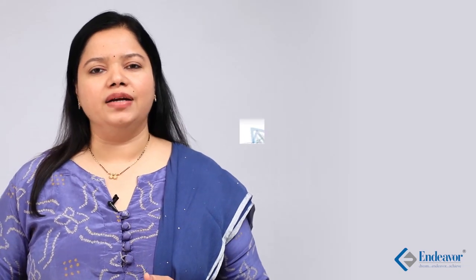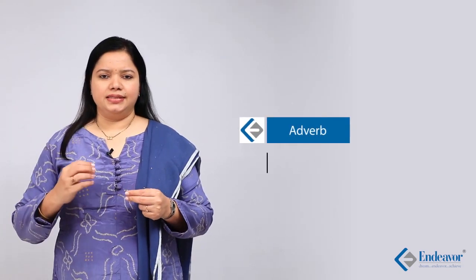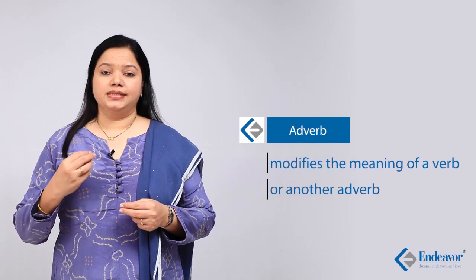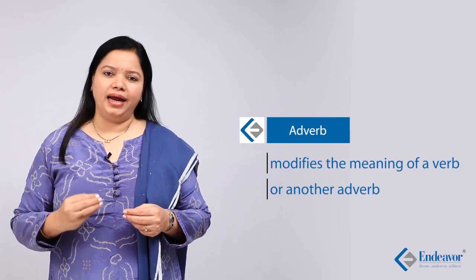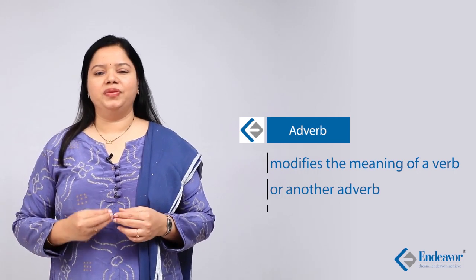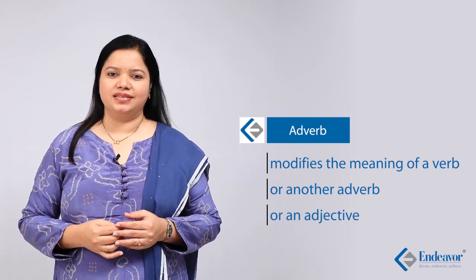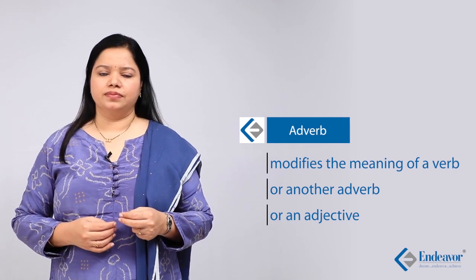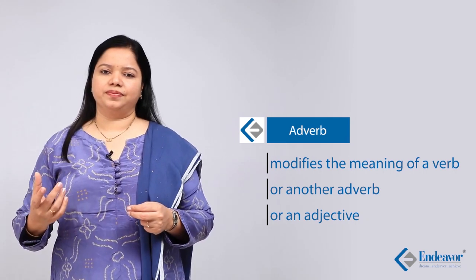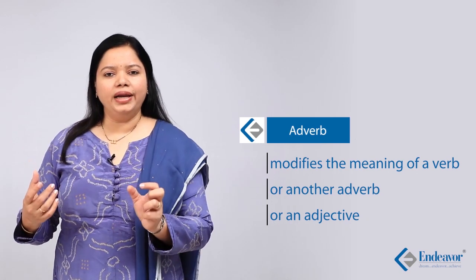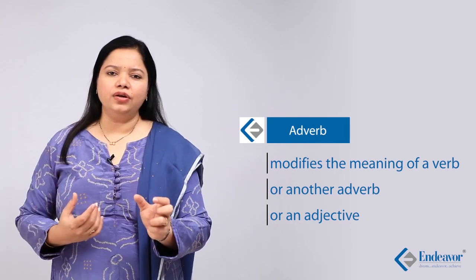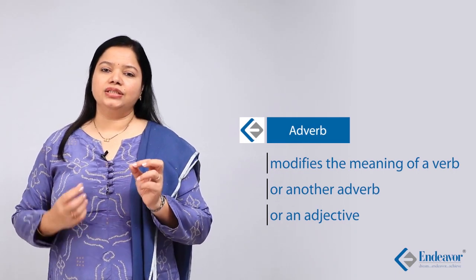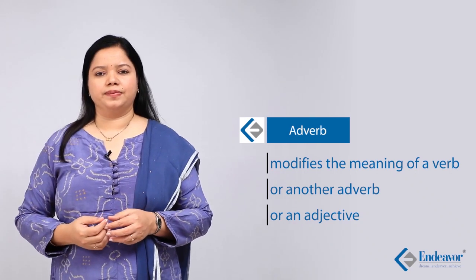Let's look at what is an adverb. A word that says something about the verb in a given sentence, or says something about another adverb, or something about an adjective in a given sentence. Let's look at some examples. Sam runs fast. How does Sam run? Fast. So, how an action is conducted or the manner of the action is captured by the word fast. The action is described by the word fast.